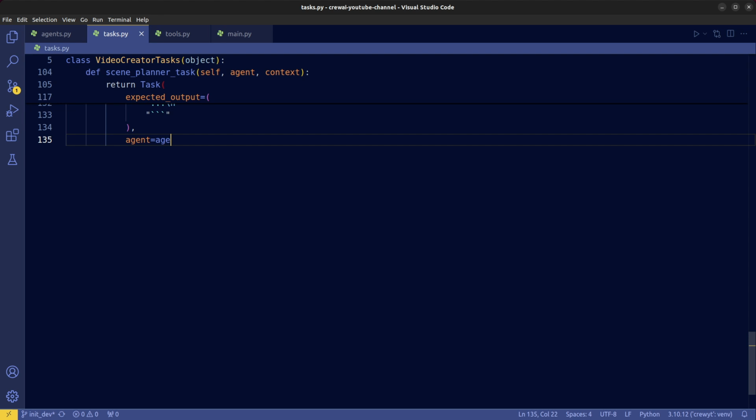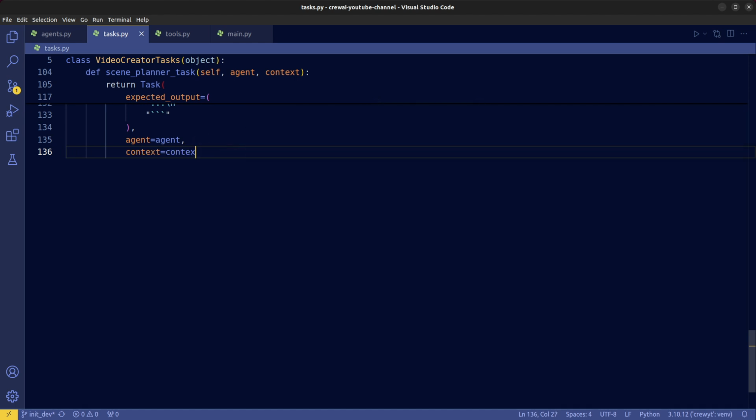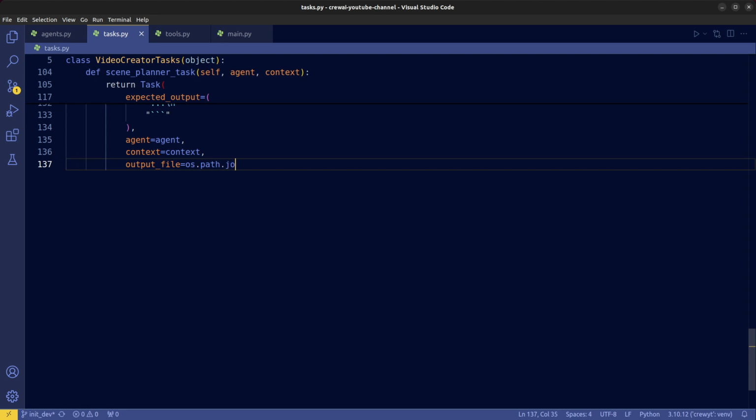We need an argument for the agent associated with this task, which will be specified later in the main.py file. We also need an argument for the context to provide a list of tasks in which their outputs will be fed as the context of this task. Again, the context will be specified later in the main.py file. Let's save the generated video scene plan in an output CSV at the desired path.